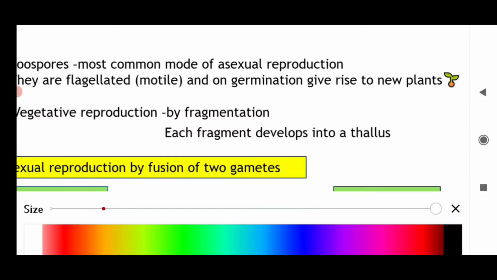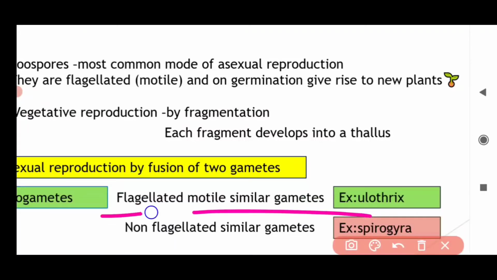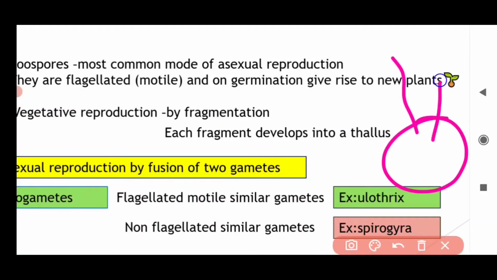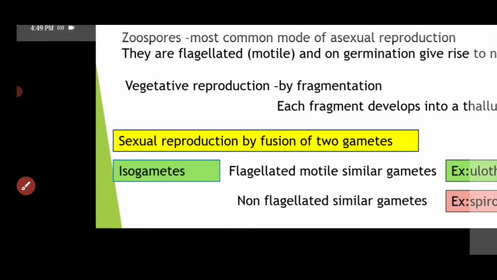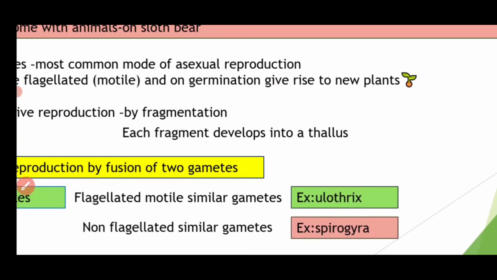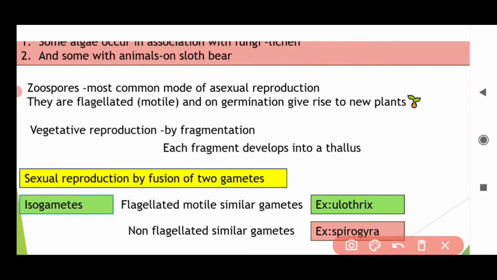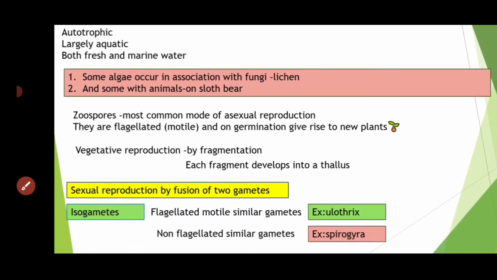Isogametes, iso means same type of gametes. If flagella is there, they can move, so they are called motile. If they are motile, they are called motile flagellated isogametes, and if they do not have flagella, they are called non-motile isogametes. Example in Spirogyra. So Spirogyra is non-motile, non-flagellated, and Ulothrix is motile, flagellated. I hope you understood this.